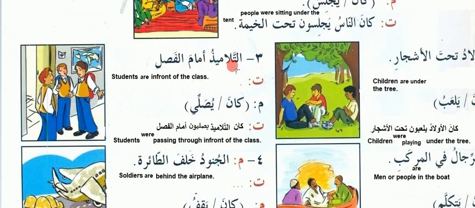So kana yusalli. Okay. So kana at-talamiz yusalliyun amamul fasal. Students were passing through in front of the class. So yusalli, they are passing, okay, and yusalliyun, so for men, for many, yusalliyun, they are passing through in front of the class. This is not the salli which we offer or pray. It is not that, they only pass through.